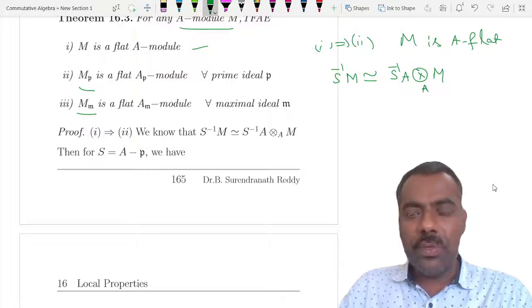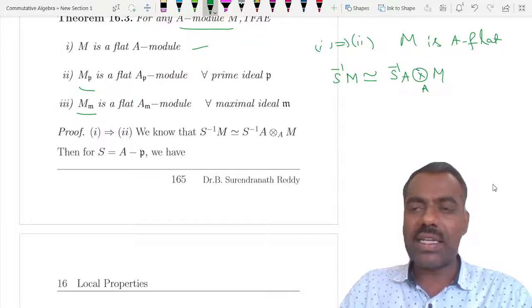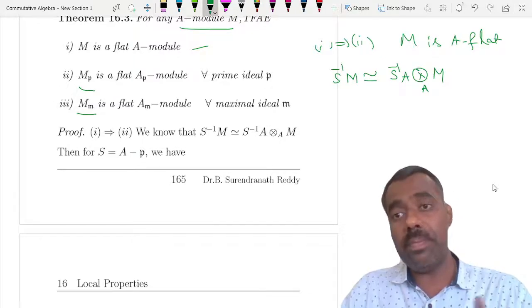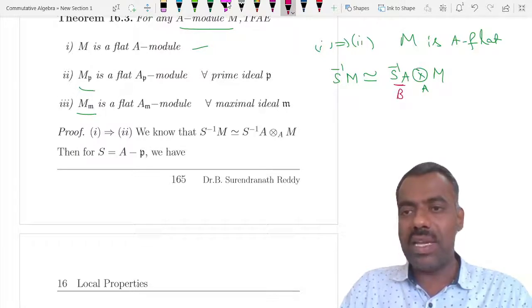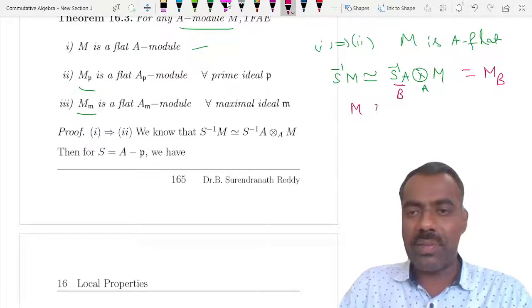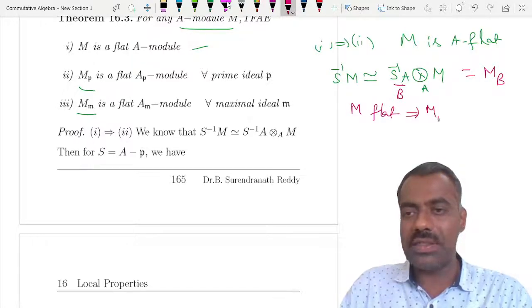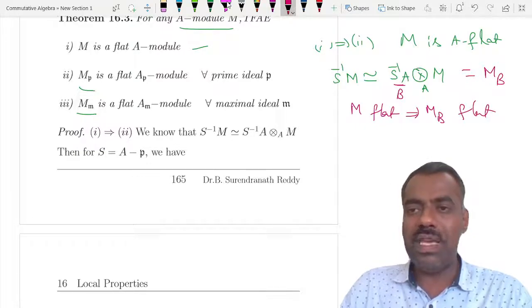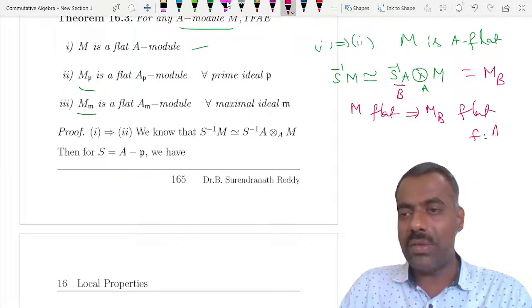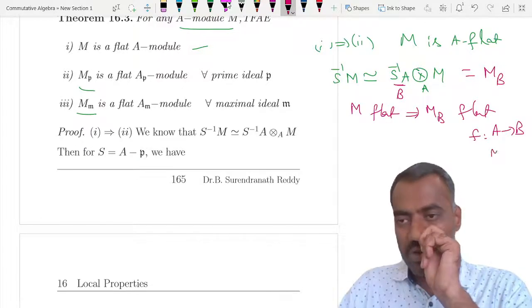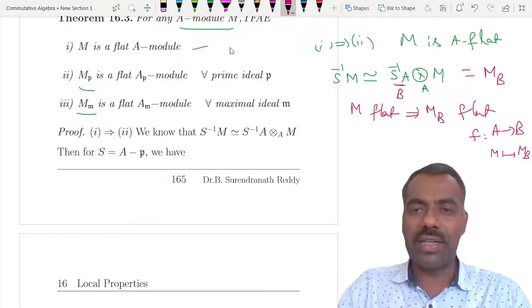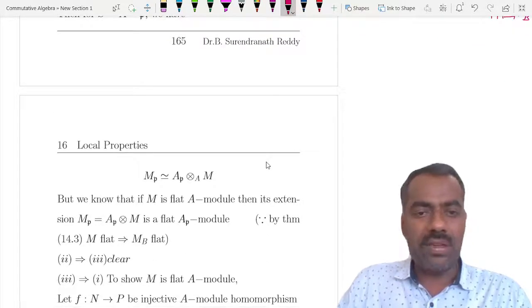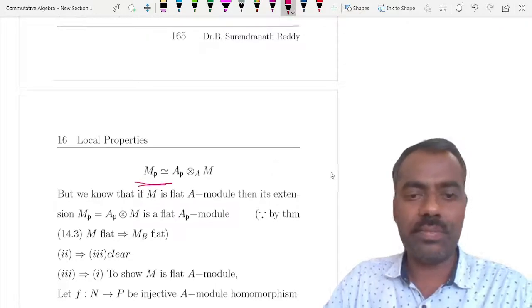And we proved that whenever M is flat, then the extension by scalars, M_B as we called it. If you call this B, then M tensor B is actually the same as M_B. So we already know that if M is flat, then M_B is flat, where you have f mapping from A to B. If M is a module here, then M_B is a module here. So whenever M is flat, we proved that M_B is flat. That shows that this M_p, whatever we have here, is flat.